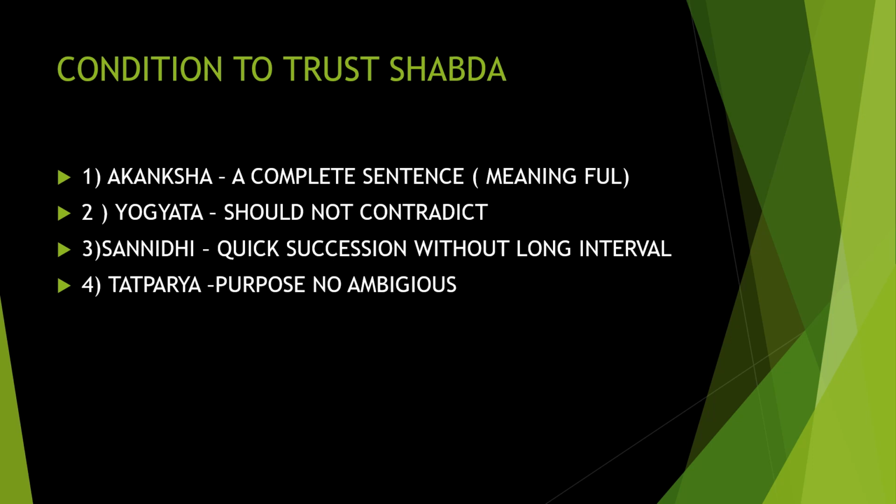So, trustworthy for Shabda. Next is Tatparya. The purpose should not be ambiguous. That is, the meaning should not be twisted. The meaning should be clear. The purpose should be very clear, and it should not be vague. Understood? So I think it's very clear. Akanksha, Yogyata, Sannidhi, and Tatparya. These are the four conditions that are needed for a word to be trusted. These are all needed for Pramanas.